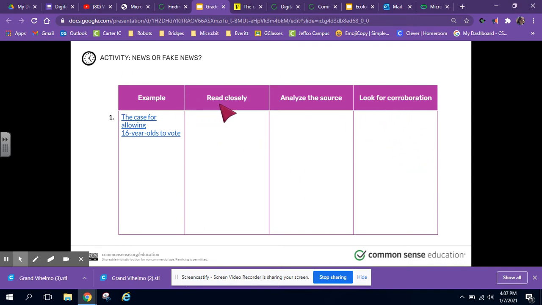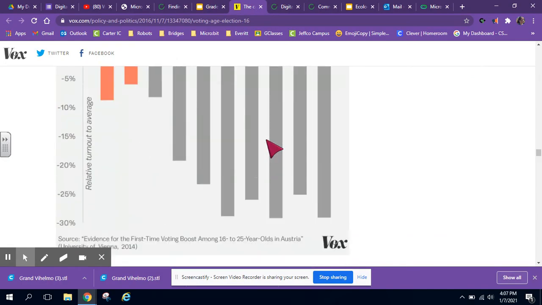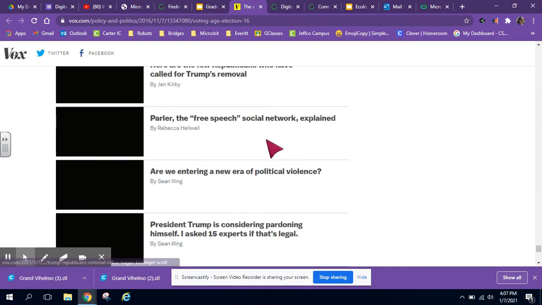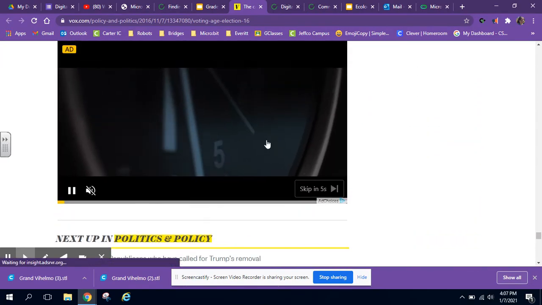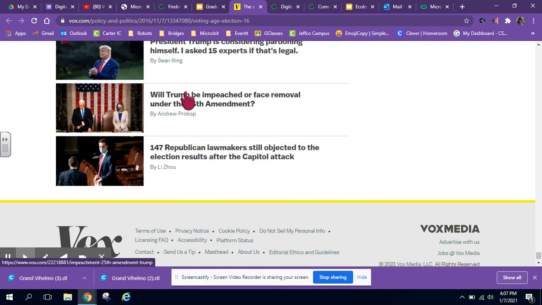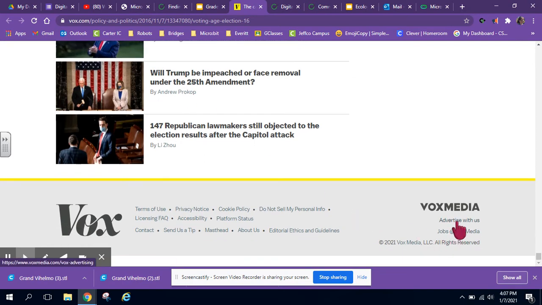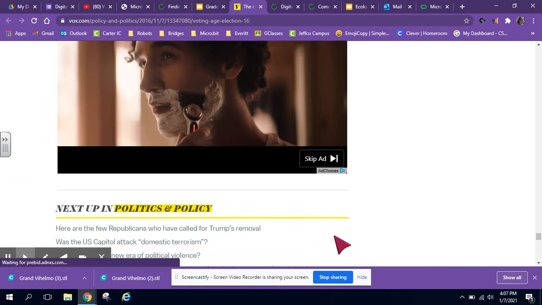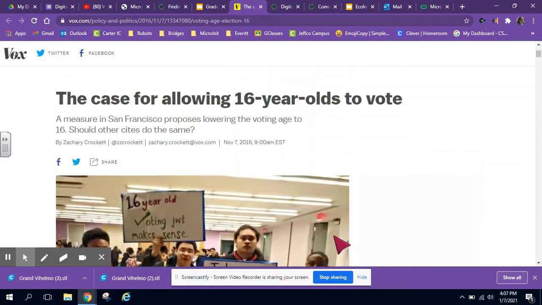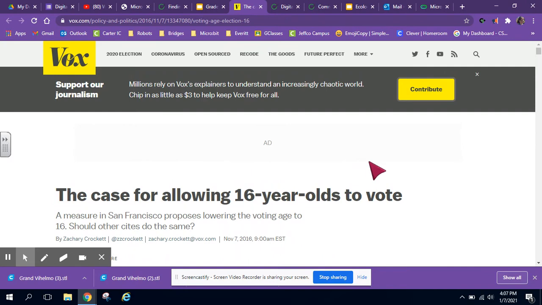So again, once you've read the article closely, you can analyze the source and see who wrote it. So again, all articles are going to either at the very top or the very bottom have authoring on it. This one's a very long one, but let's see if we can find the authoring. And you see all of these? They're questionable, that's for sure. Voxopedia, advertise with us, Vox. Doesn't look like a very credible site to me. It doesn't have a whole lot of information on it. Links to Facebook and Twitter. But again, I'm not seeing a whole lot.